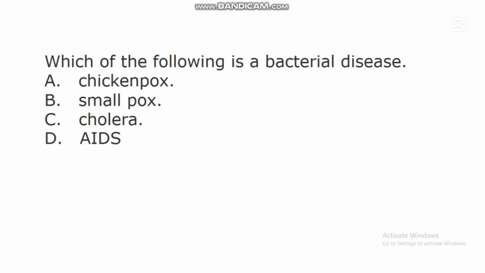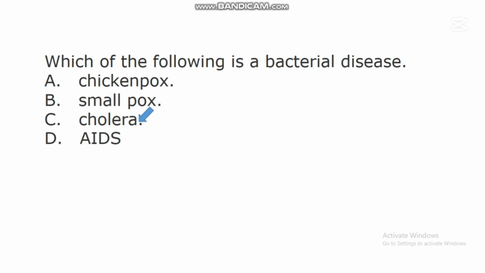The first question we have here says, which of the following is a bacterial disease? A. Chickenpox. B. Smallpox. C. Cholera. D. AIDS. In this question, the correct answer is C. Cholera.